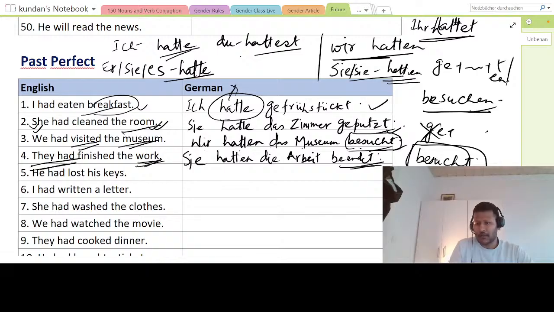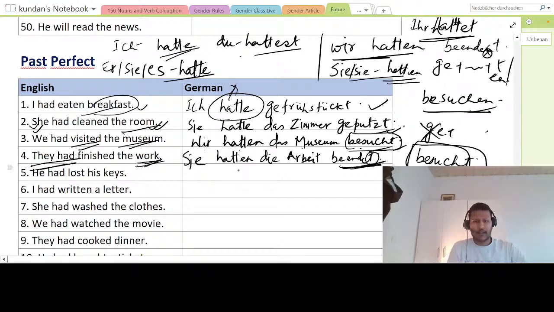Like besucht, this is beendet. Te will be at the end. Beenden was the verb. Beenden. So you remove this en, beendet. So you can say sie hatten die Arbeit beendet. So they had finished their work.